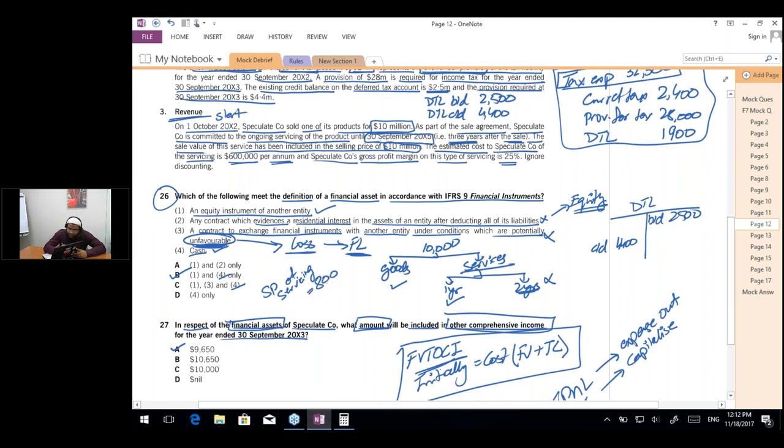It's going to be 800. Yes, 0.8 million or 800,000 is the answer. So we can record the revenue of 800 for the first year, but the remaining 2 years, 1600, cannot be recorded as revenue. And out of this 1600, 800 is the non-current liability and the remaining 800 is the current liability. So the question has asked us the total deferred income, which is going to be 1600.